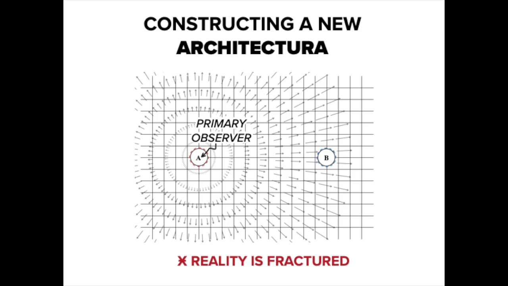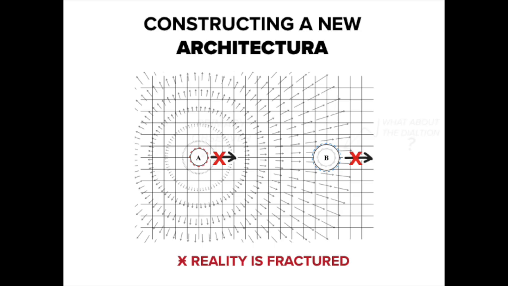scalar field. Reality is fractured. Following the Lorentz transformation, object B's energized state is interpreted as both a change in velocity and a change in mass. Observer A needs to mediate the fracture in its observed reality. Like the original cycle we constructed, the observer begins to move with object B. However, if observer A views itself again at rest with respect to object B, we can see a problem.